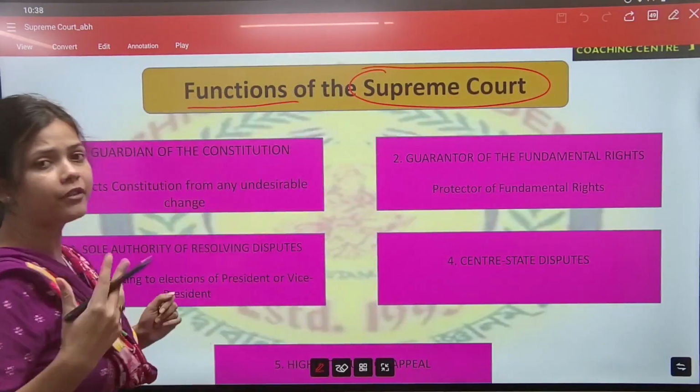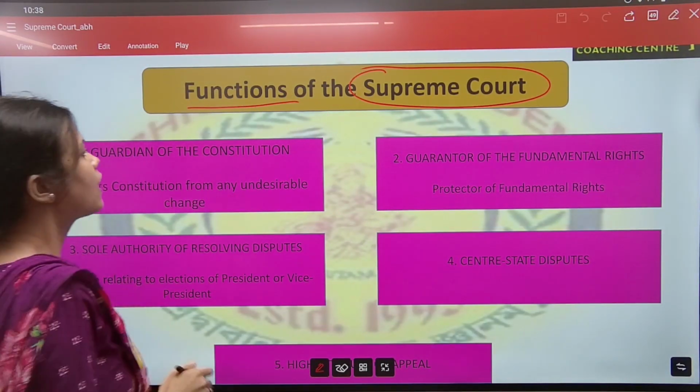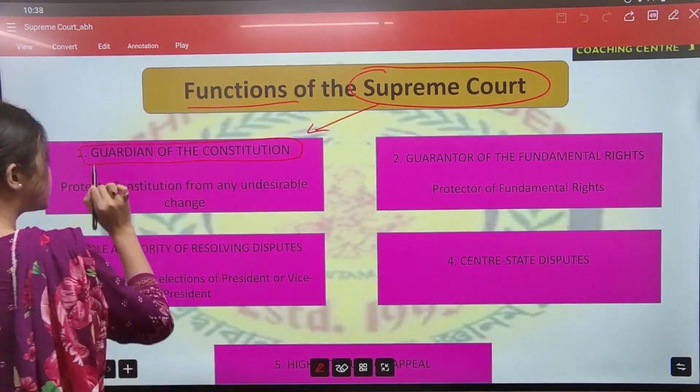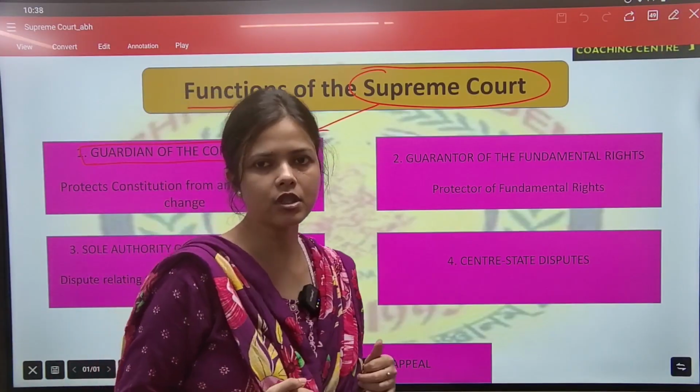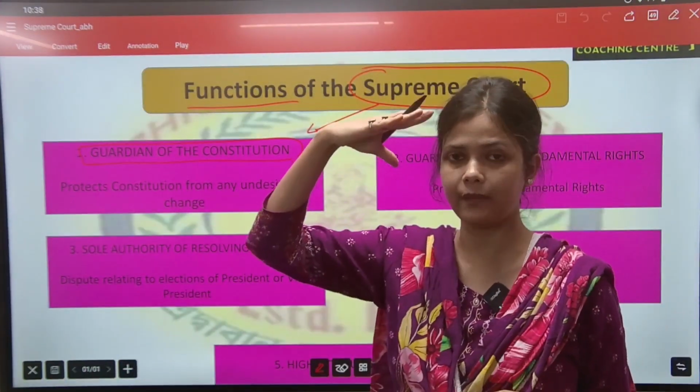What is the function of the Supreme Court, what work does the Supreme Court do? First, the Supreme Court is the guardian of the Constitution. We have our Constitution, right? We follow constitutional supremacy. That means the Constitution is at the top level.